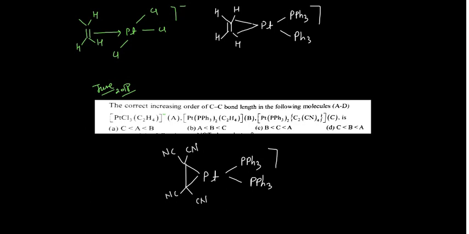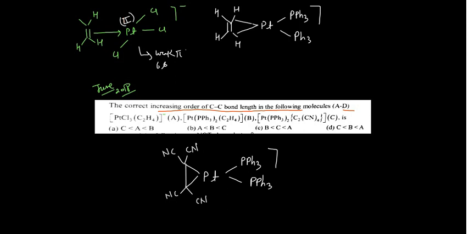So this question says to find the correct increasing order of carbon-carbon bond length in the following molecules. You have to tell the carbon-carbon bond length. See, in the Zeise's salt, this platinum is in the +2 oxidation state. When it is in the +2 oxidation state, it simply means weak pi back bonding.